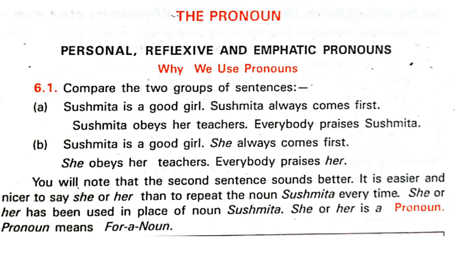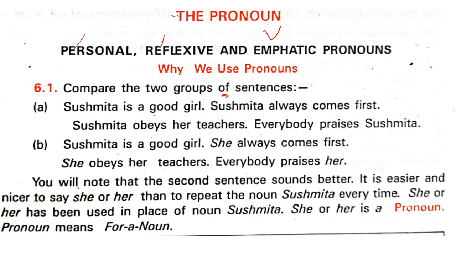What are the kinds? You can see: personal pronoun, reflexive, emphatic, which gives emphasis. Why do we use these pronouns? As you know, I have already explained what a pronoun is. A pronoun is a word used instead of a noun: he, she, they, them, we, all that. You know it, it is quite easy. Now compare the two groups of sentences.